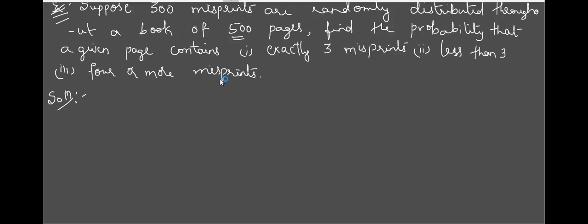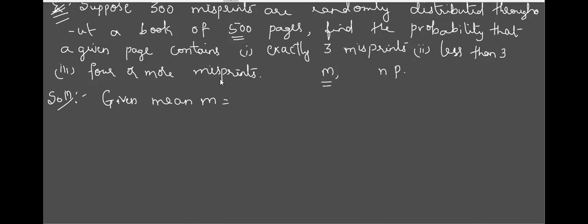But for Poisson, you need either m or n into p. This is a little bit tricky problem. Just remember that here they have not given m. M is nothing but the average, the mean.